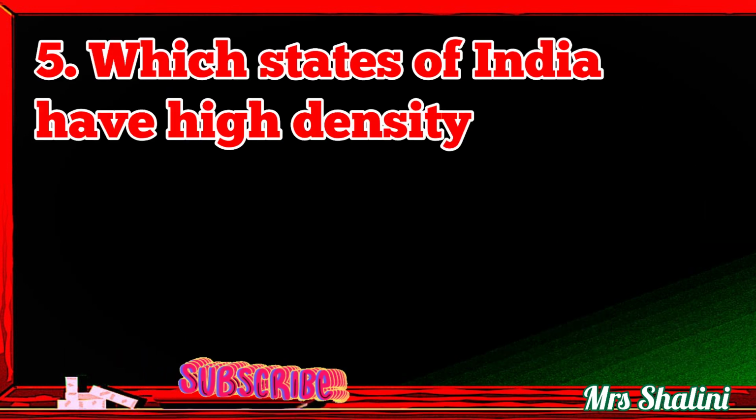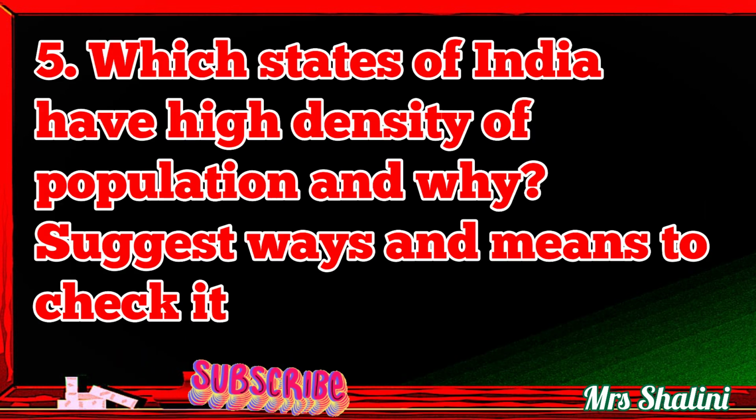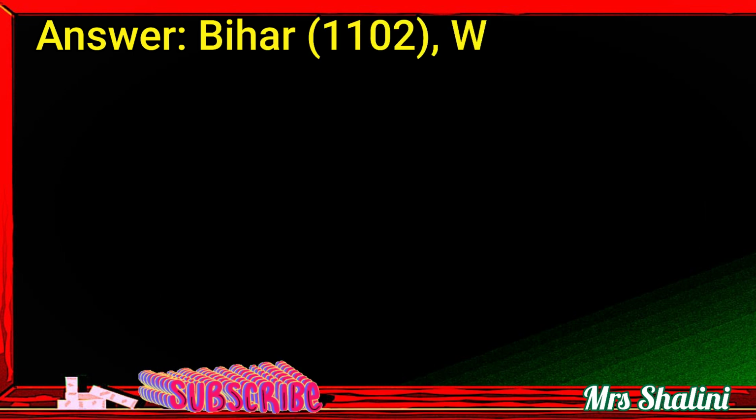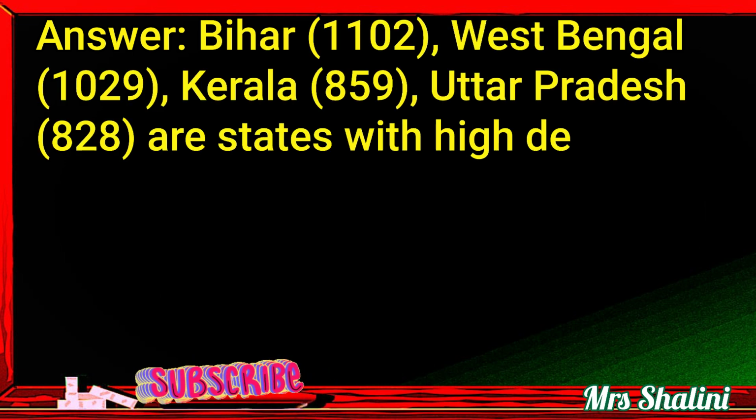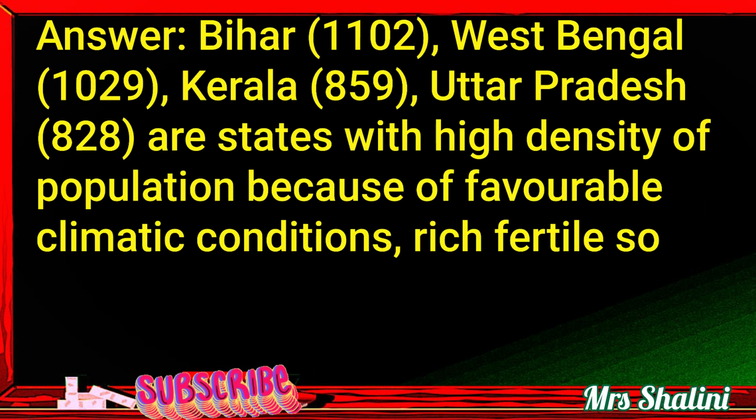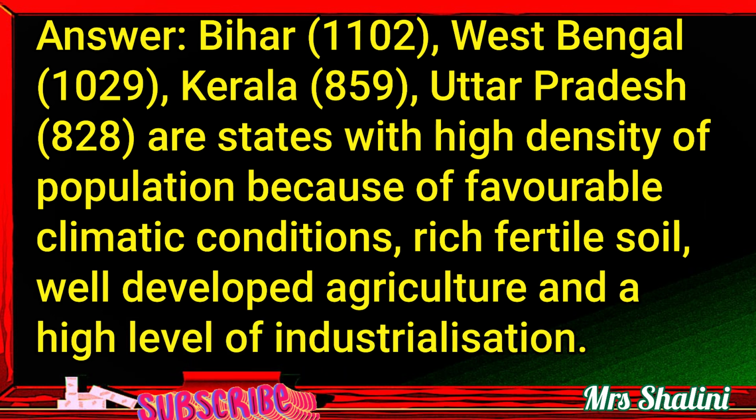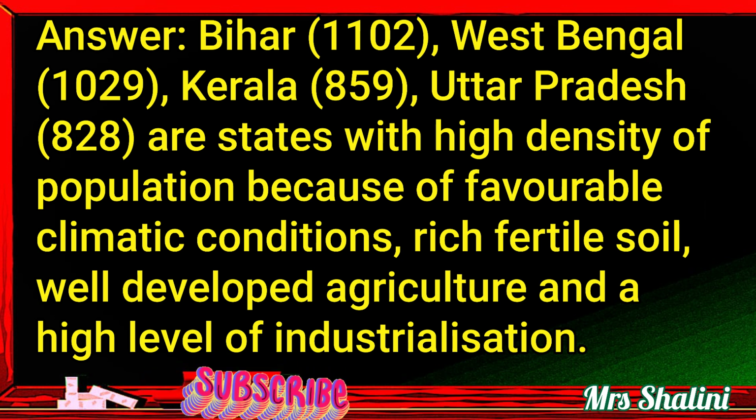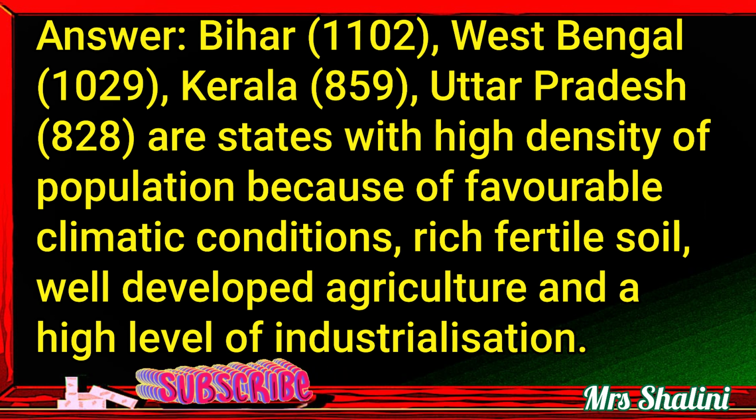5. Which states of India have high density of population and why? Suggest ways and means to check it. Answer. Bihar 1102, West Bengal 1029, Kerala 859, Uttar Pradesh 828 are states with high density of population because of favorable climatic conditions, rich fertile soil, well-developed agriculture and a high level of industrialization.